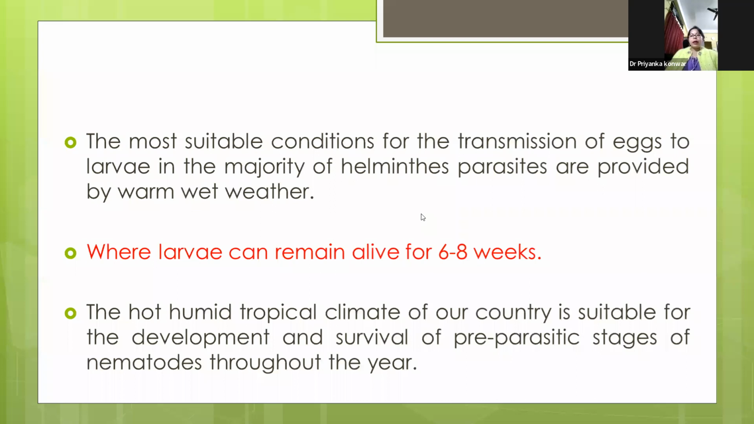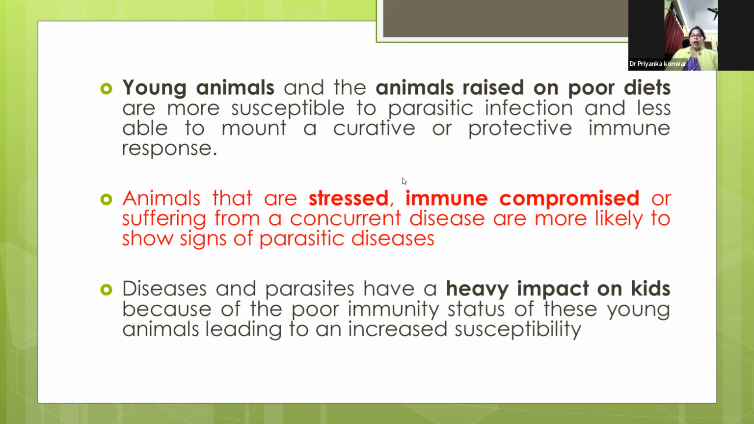The most suitable conditions for transmission are warm, wet weather, which suit the larvae of the majority of helminth parasites. Here, the larvae can remain alive for 6 to 8 weeks. The hot, humid tropical climate of our country is suitable for development and survival of the pre-parasitic stages of these nematodes throughout the year. If they are not getting a suitable host on the pasture, they can continue in the L3 stage for a year also.